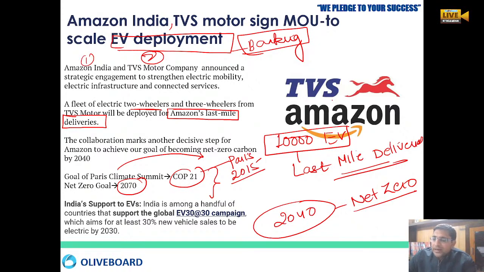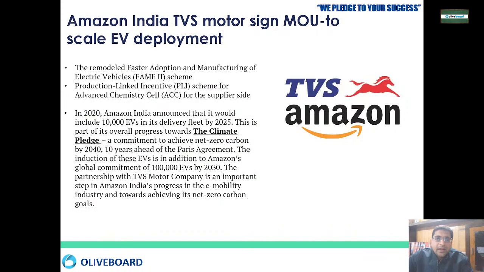India, as you all know, is already giving a boost to the electric vehicle market under the FAME scheme. India's FAME scheme is already running, and there has been a sign that we want to support the global EV 30 at 30. That means at least 30% of vehicle sales have to be electric by 2030. That is the target that has been selected worldwide. And then we are already running our famous scheme, Faster Adoption and Manufacturing of Electric Vehicles, in which the government is giving PLIs.